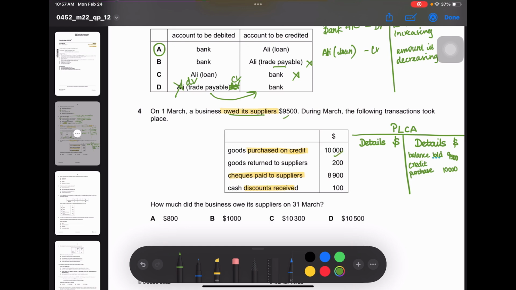Okay, 10,000 is done. Next, goods returned to suppliers. This is purchase return, so it should be debited. So it's high time that you learn the format of the purchase ledger control account. This is 200. Let's put a tick. Cheques paid to suppliers. So this is an amount that is paid to the suppliers. So now in purchase ledger control account, you're supposed to debit the bank.